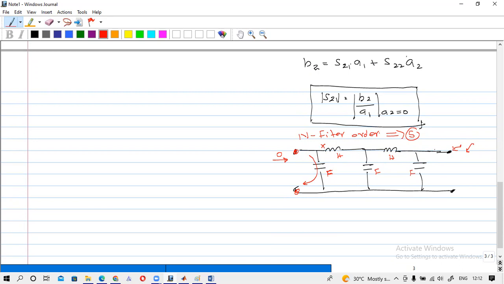Once you have decided this kind of ladder circuit, if you have software for high frequency simulation, you can simulate this circuit. You can measure the S21 parameter and get the magnitude of S21 in dB. This should be your filter response. That is what I want to tell you.